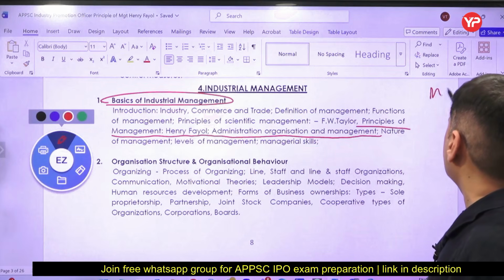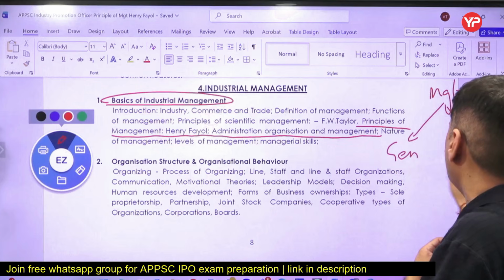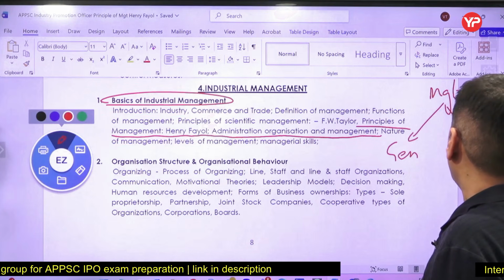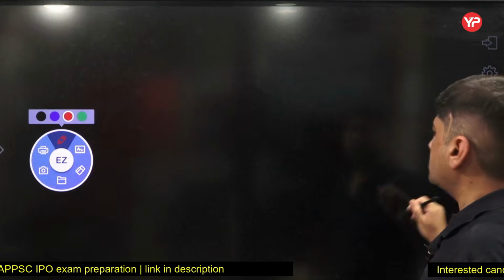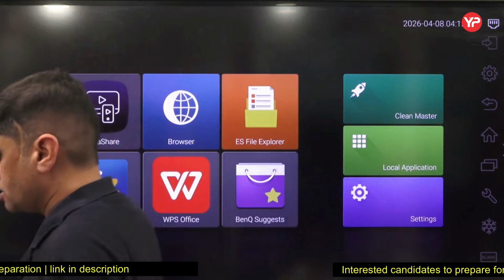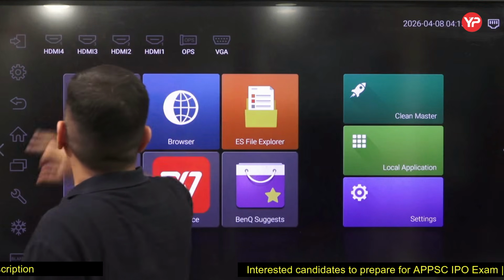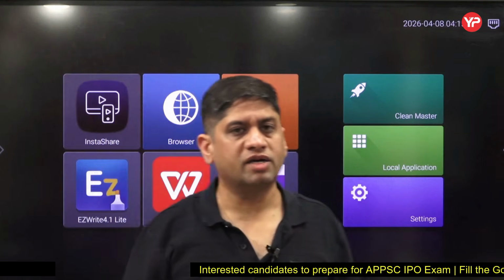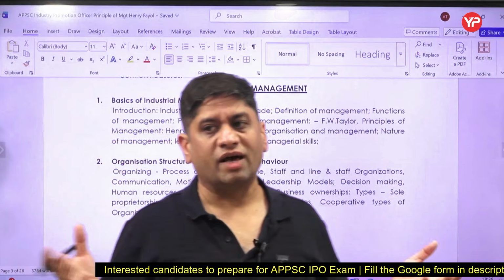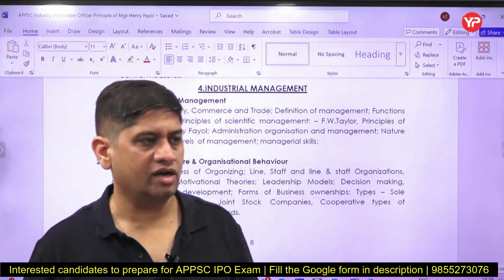Management is basically divided into 2 manners. One is general management, another is scientific management. Understand the meaning of these two. These are the 2 topics under management which we normally talk about. General management means general managerial principles like communication, coordination, planning and all these things.